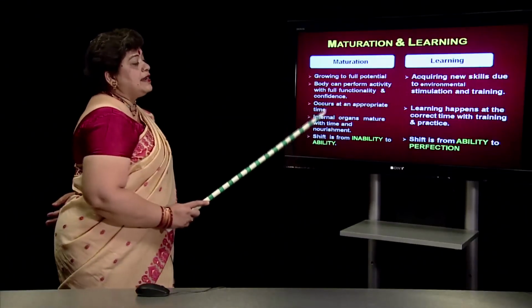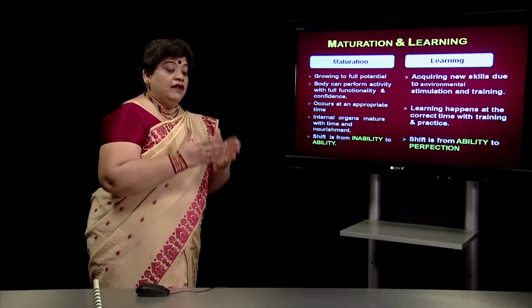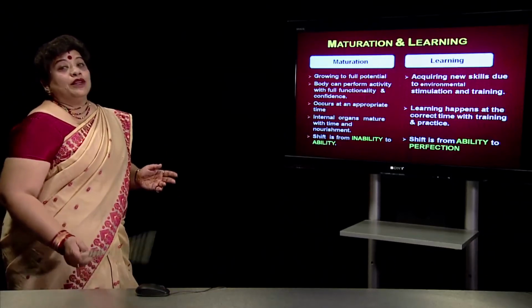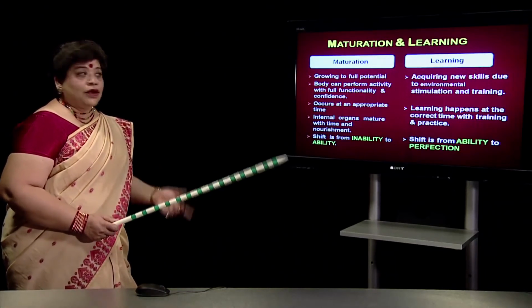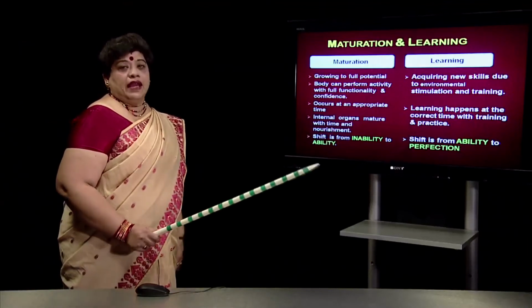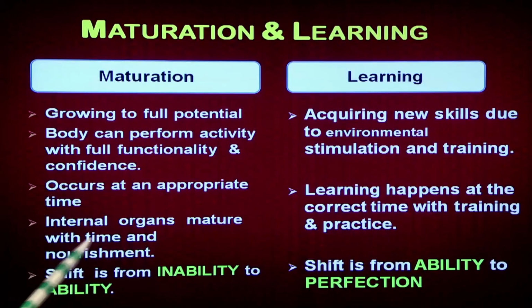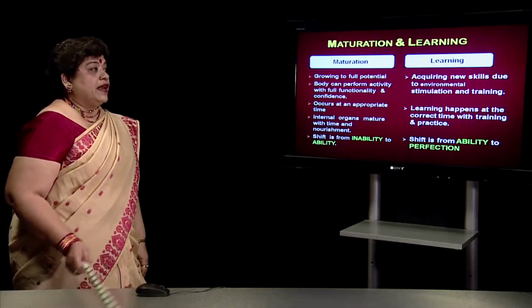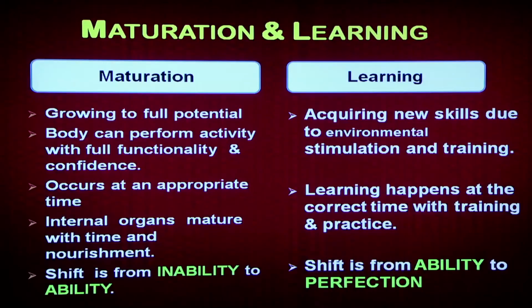Maturation happens or occurs at an appropriate time, and we must know that the child first should come into a sitting posture, then only the child will start crawling. If the child is not able to sit, it is wrong on our part to expect the child to crawl. And similarly, a learning opportunity has to be provided. That is, it will happen at the correct time with training and practice. Only when repetition and practice happen will the child be able to crawl. Internal organs mature with time and nourishment. The shift is from inability to ability. When we say maturation, then the child who was unable to do becomes able to do a particular skill or activity. But with learning, ability turns to perfection.